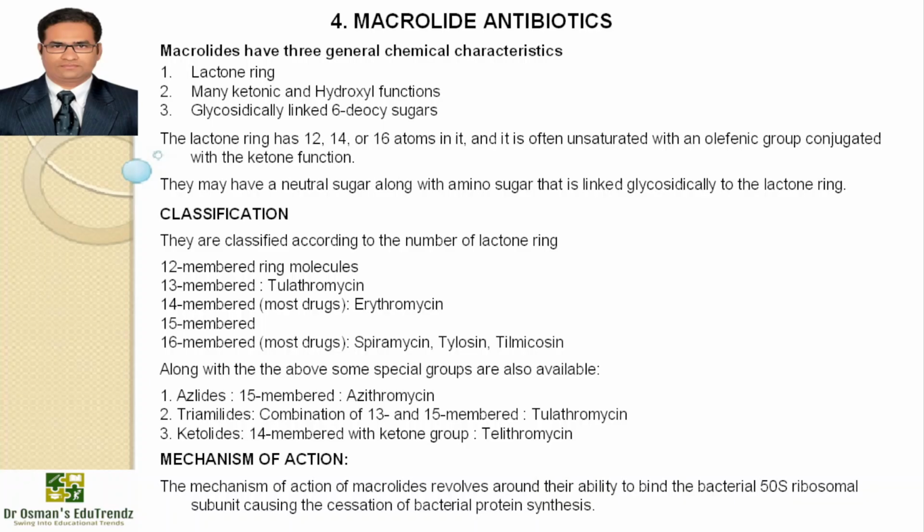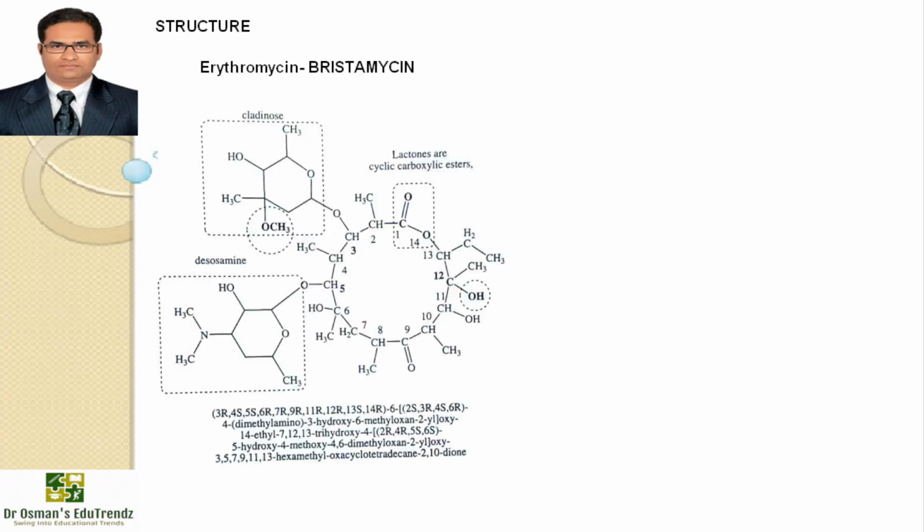The mechanism of action of macrolides revolves around their ability to bind the bacterial 50S ribosomal subunit, causing the cessation of bacterial protein synthesis. Structure: we have erythromycin, available with the brand name Bristamycin, and the structure is on the screen and the IUPAC name is mentioned below. Erythromycin, a 14-membered macrolide, is naturally occurring, derived from Streptomyces erythraeus. There are problems with acid lability, narrow spectrum, poor gastrointestinal absorption or intolerance, and short elimination half-life.